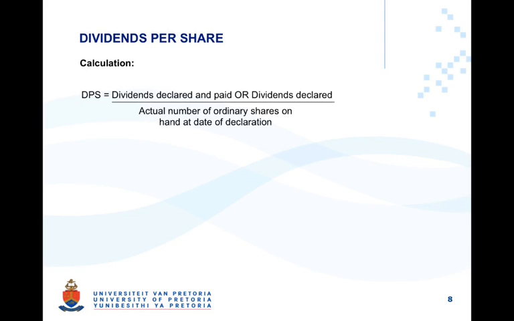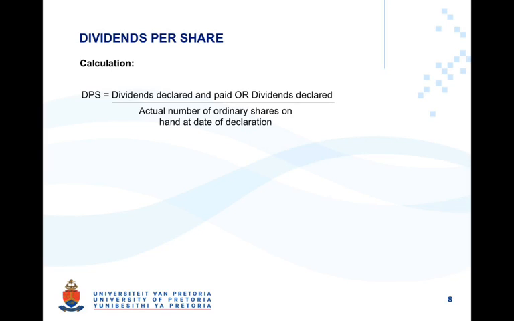As stated earlier, in your statement of changes in equity, right at the bottom, you will disclose the dividends per share. This is calculated as the dividend declared and paid, or the dividends declared, divided by the actual number of shares on hand at the date of declaration. This amount may change with the subsequent issue of shares. It may also change when one considers earnings per share in terms of IAS 33, where there may be a capitalization issue that we need to adjust for.